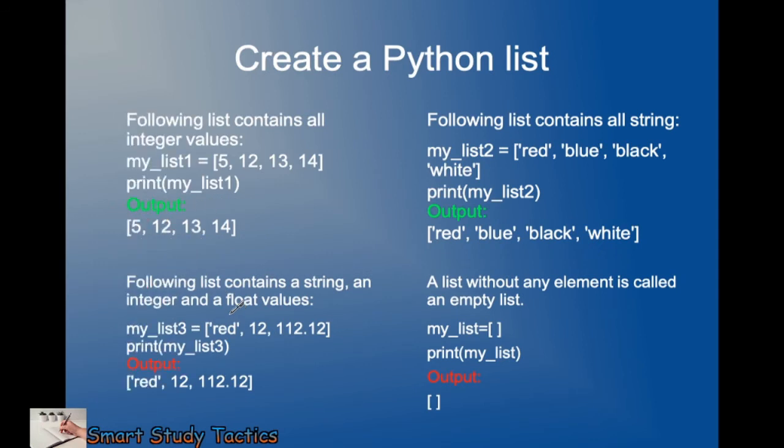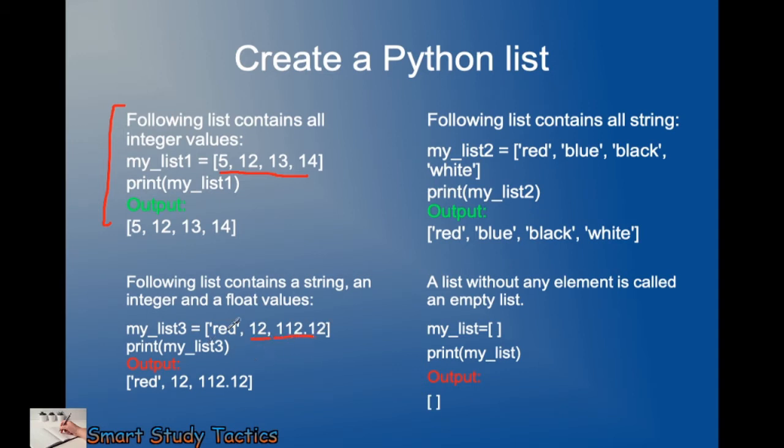Here is how to create a list. This is the first method, and this is another method. We are going to use four methods to create the list. First, the following list contains all integer values. Here you can see we are using all integer values: 5, 12, 13, 14. Then we have a mixed list with a string, an integer value and a float value.